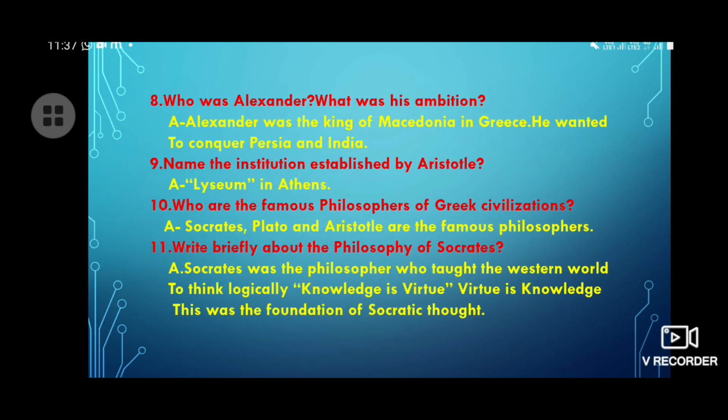Now let's see question number 8. Who was Alexander? What was his ambition? Now let's see the answer. Alexander was the king of Macedonia and Greeks. He wanted to conquer Persia and India.